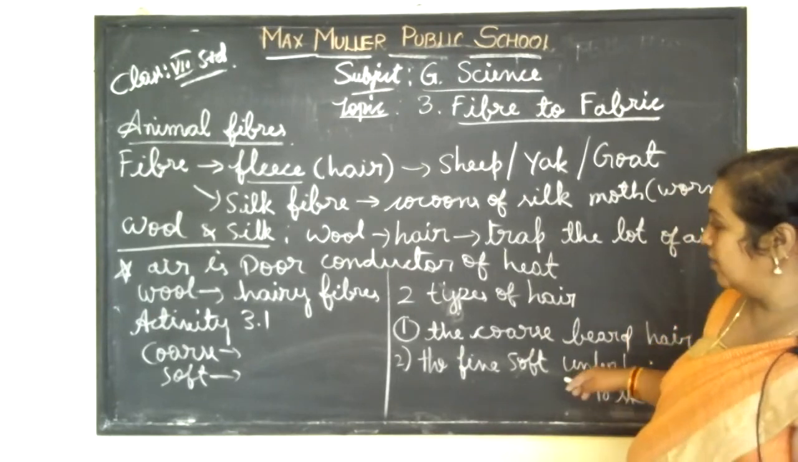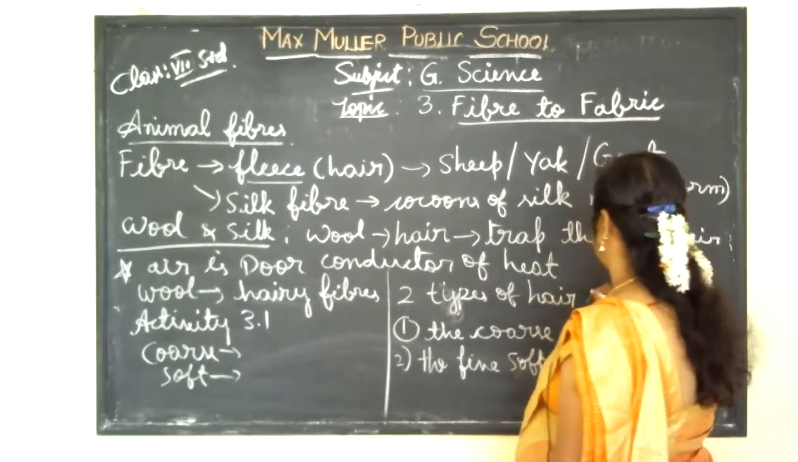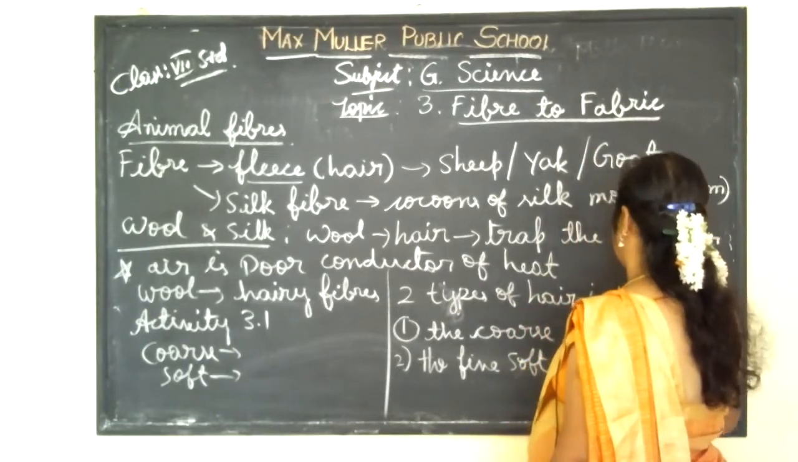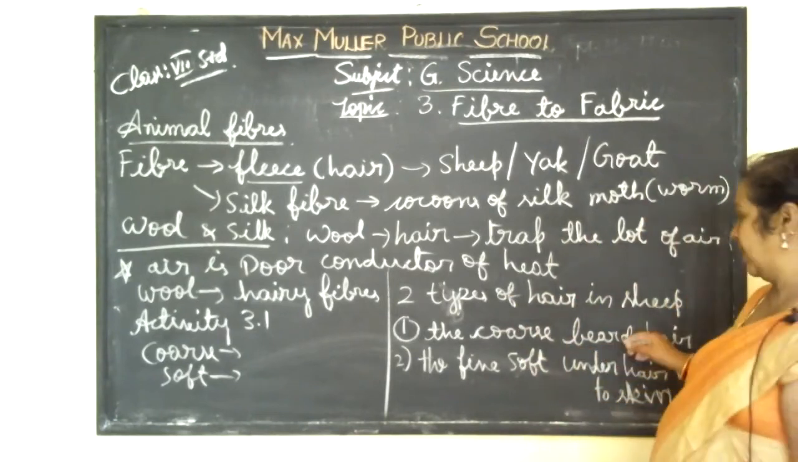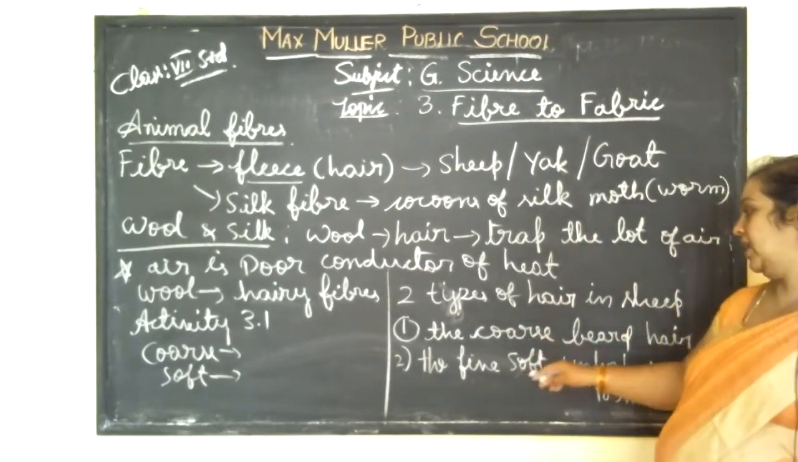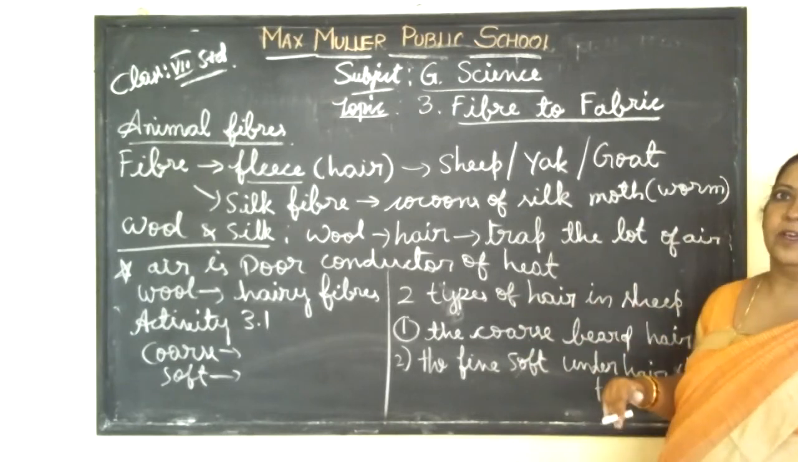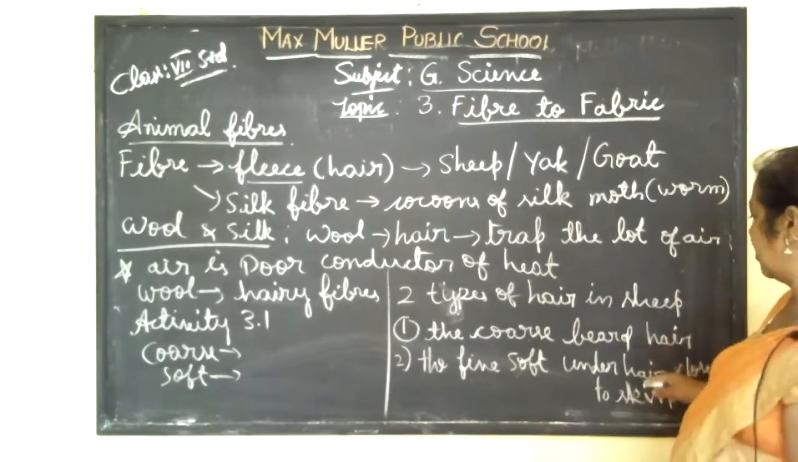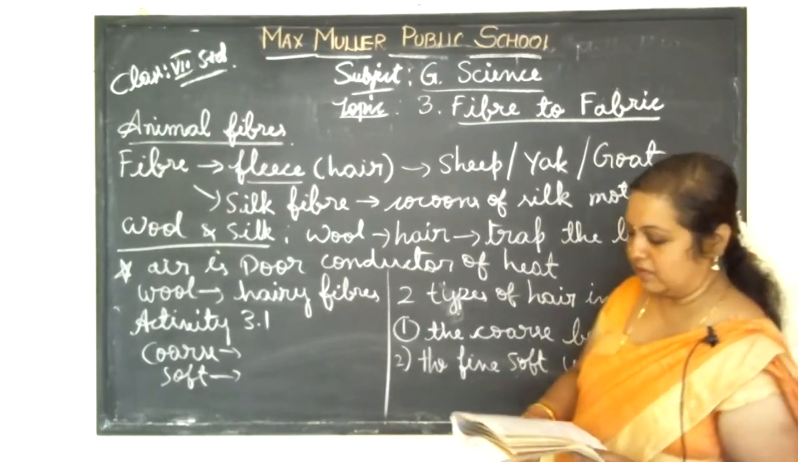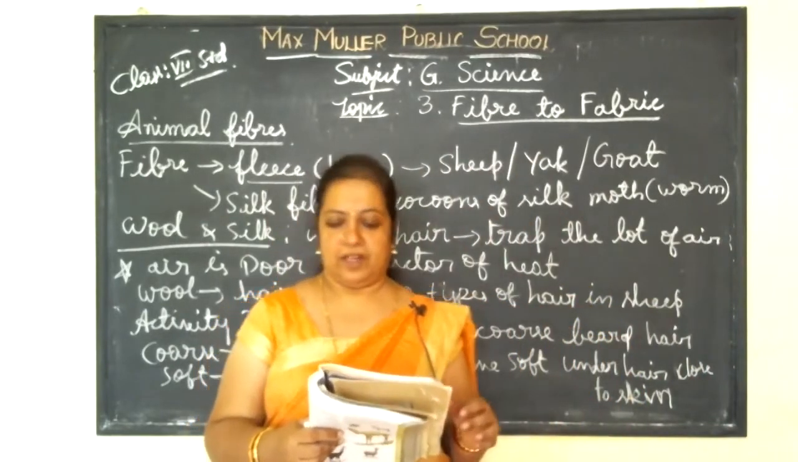Like that only in sheep hair also. Two types of hair in sheep. Near the beard there will be rough, coarse hair, and near the underbody, below the body, near the skin layer, we get soft hair. In this way, we can see two types of hairs in sheep.